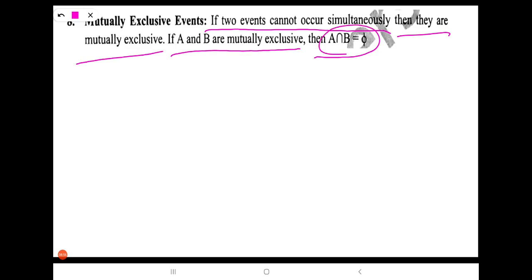Next, mutually exclusive events. If two events cannot occur simultaneously, then they are mutually exclusive. If A and B are mutually exclusive, then A intersection B is equal to phi. You can understand this mutually exclusive event definition by this statement here.